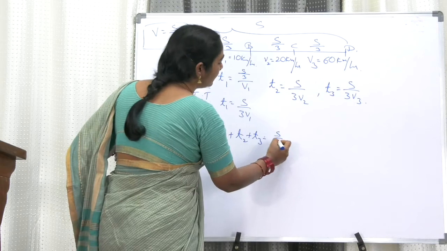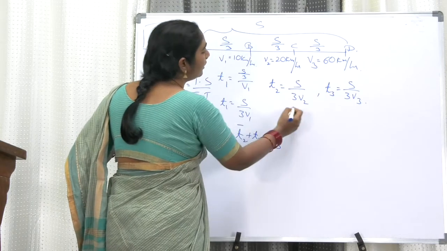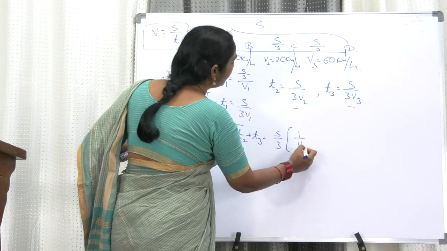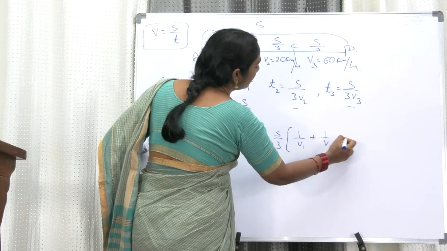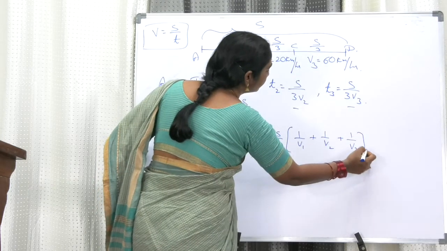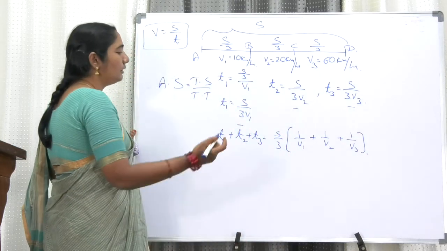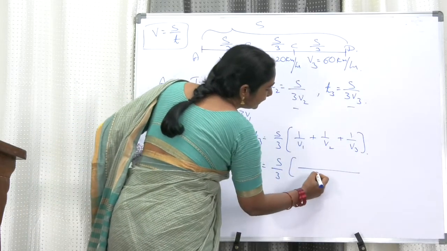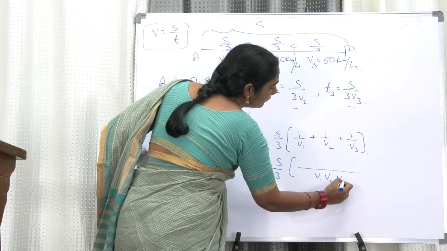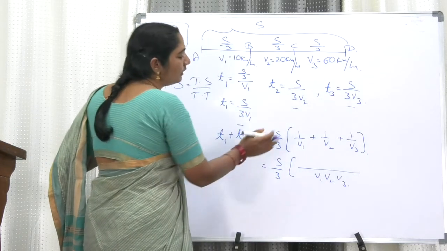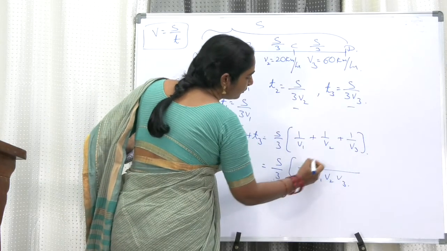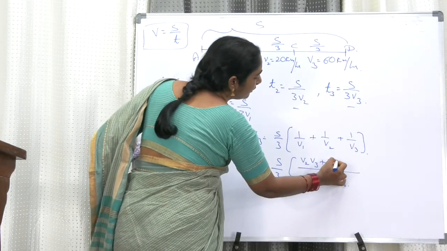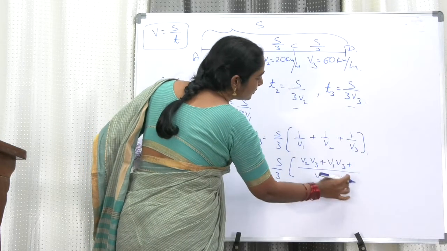Here s by 3 is common in all, so we have 1 by v1 plus 1 by v2 plus 1 by v3. If you take the LCM, it becomes v1, v2, v3 in the denominator, and in the numerator v2, v3 plus v1, v3 plus v1, v2.